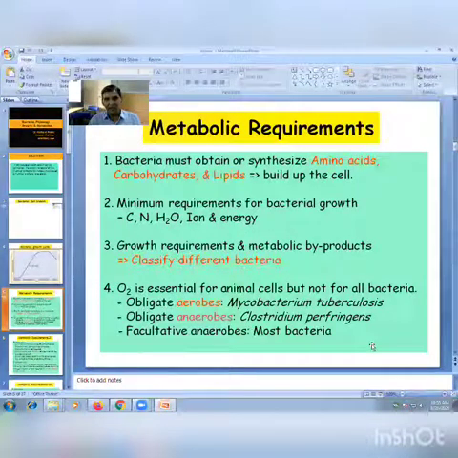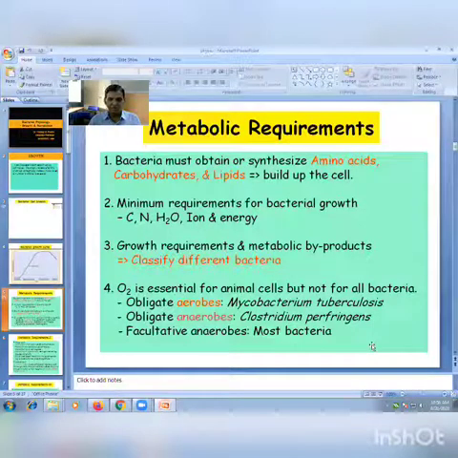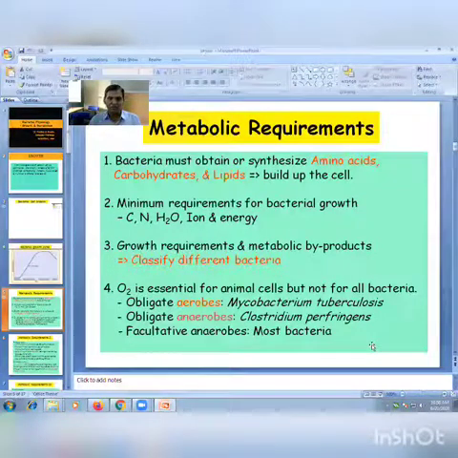Microaerophilic bacteria. Those bacteria which grow in low oxygen tension are called microaerophilic bacteria. So this is about oxygen requirement. Now the requirement of carbon dioxide.